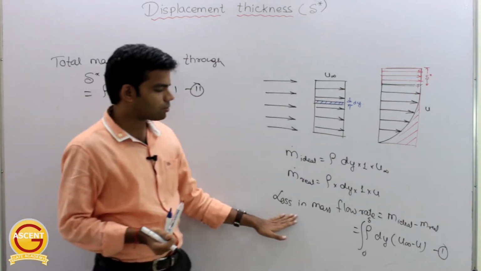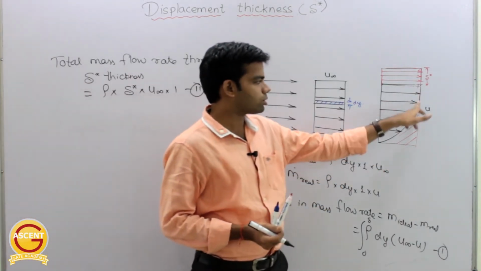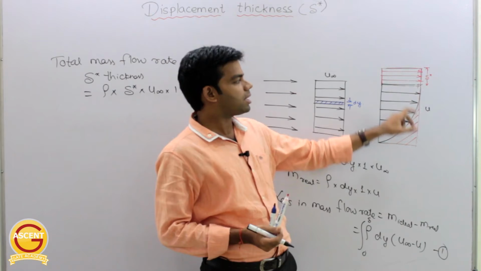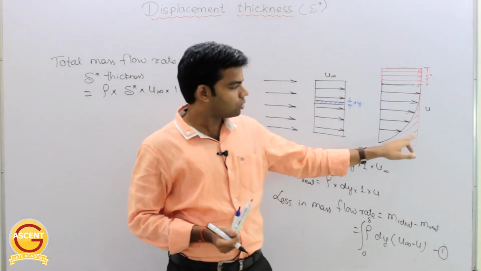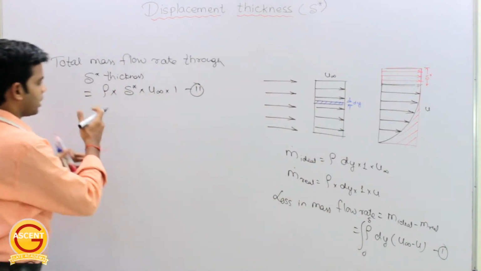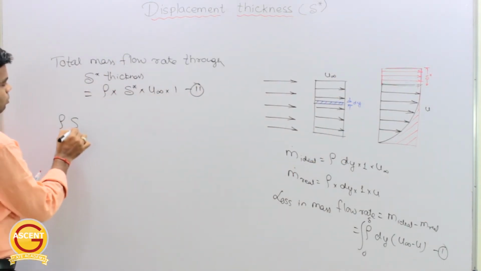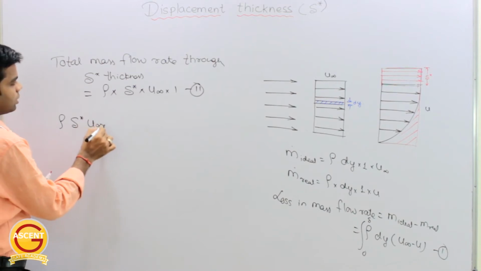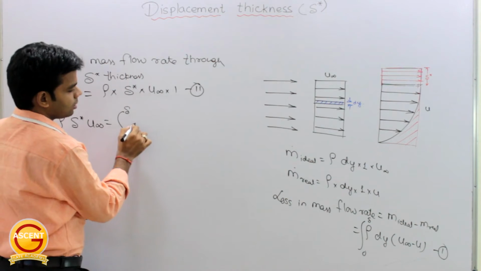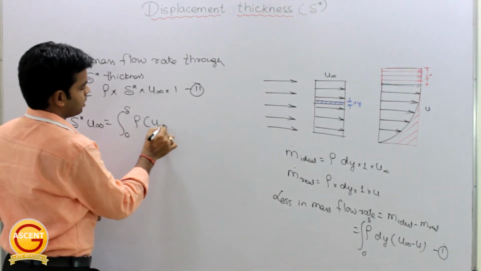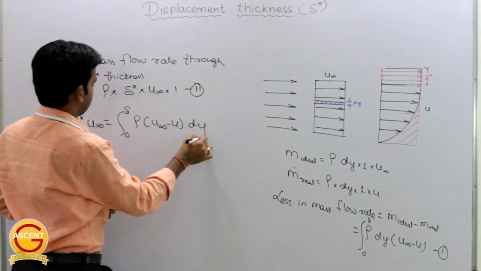Okay, so whatever mass flow rate is lost because of this boundary layer formation, same has to be compensated because of this del star formation. So we have to equate these two. Equating 1 with 2, rho del star u infinity is equal to integration from 0 to del rho into u infinity minus u into dy.